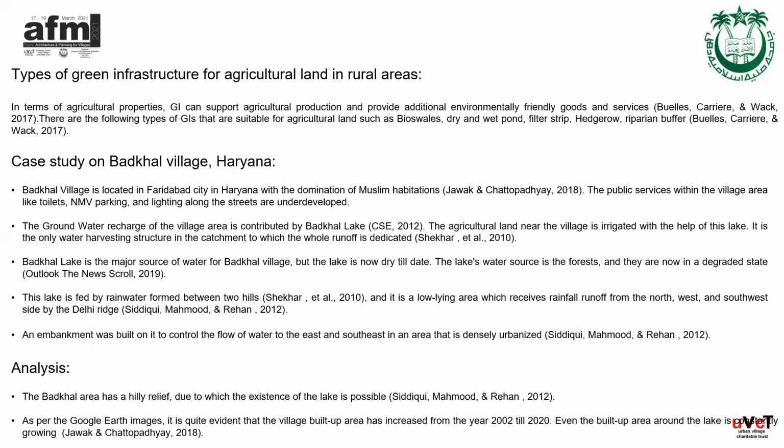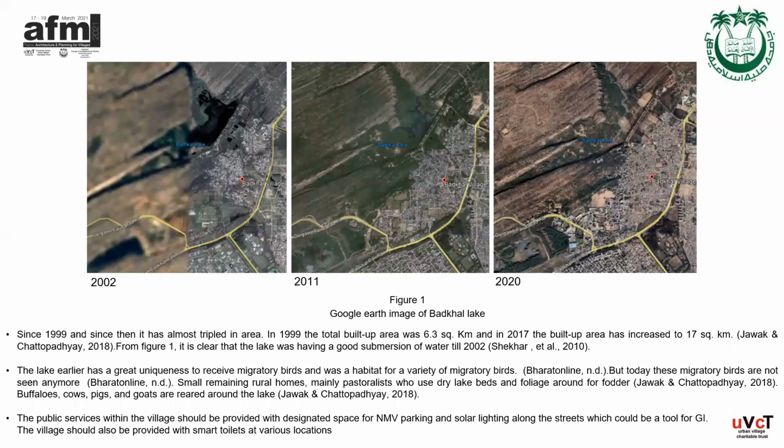Now, coming on to the analysis part, the Bhatkal area has a really hilly relief, because of which the existence of this lake is possible. So as per the Google image, it is quite evident that village built up area has increased from the year 2002 till 2020. Even the built up area around the lake is constantly growing.